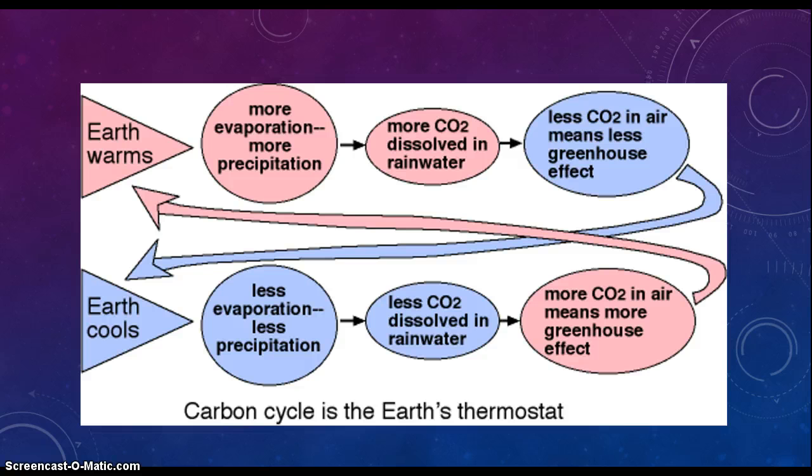Here's an example. As the Earth warms, more evaporation and more precipitation occur, and then more CO2 is dissolved into the rainwater, and then less CO2 in air means that there's less of a greenhouse effect, which then cools down the Earth. And then as there's less evaporation and less precipitation, less CO2 is dissolved in rainwater, and then more CO2 in air means more greenhouse effect, and so then the Earth starts warming again and the cycle restarts. This is how the Earth regulates its temperature.